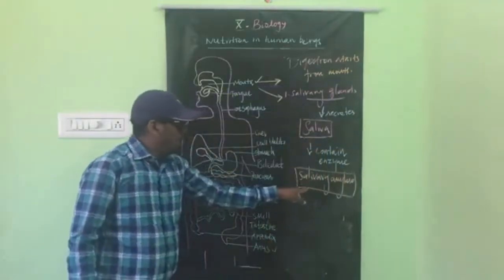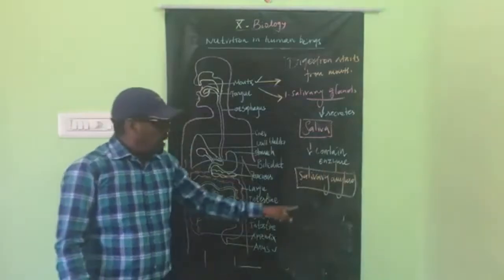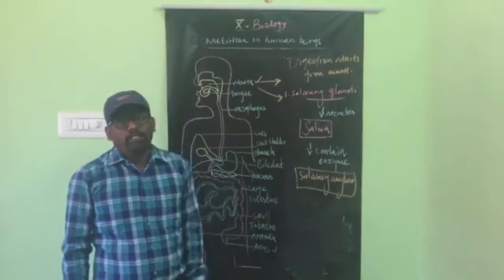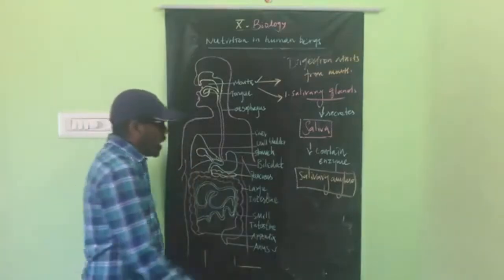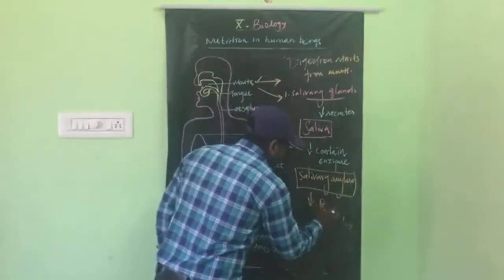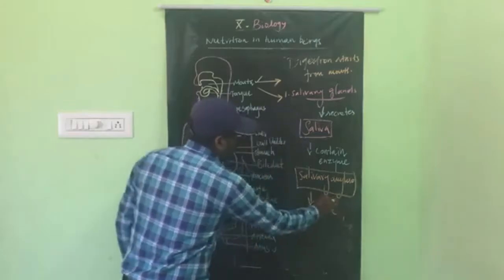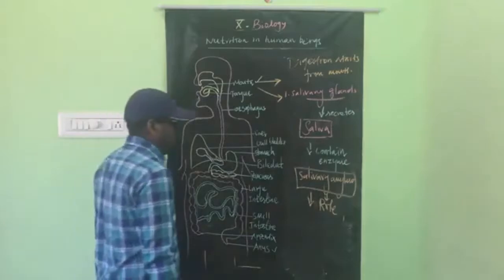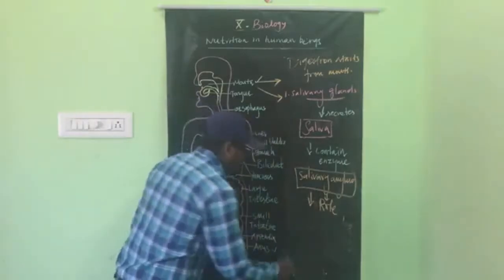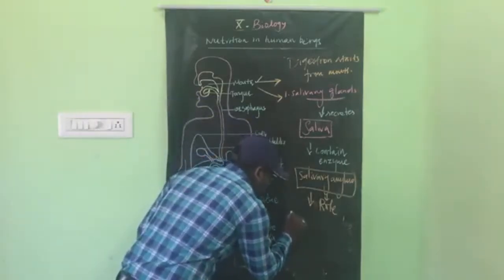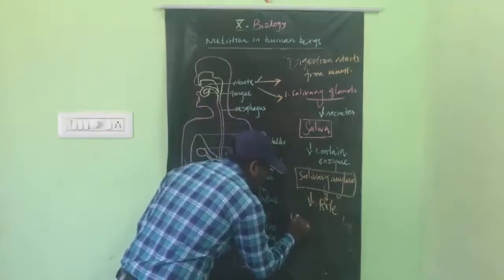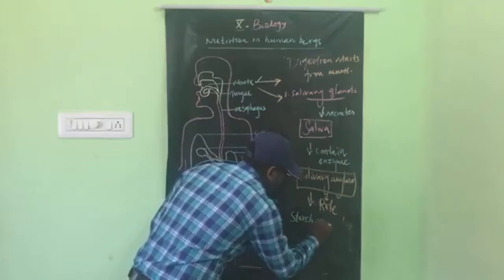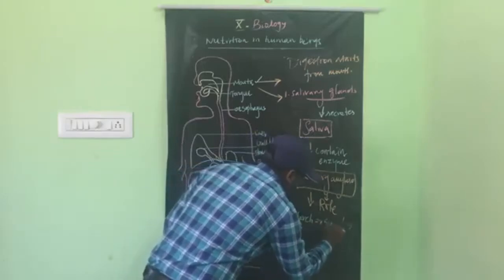So the saliva contains an enzyme or biocatalyst called salivary amylase. Now, what is the role of salivary amylase? The salivary amylase breaks down the carbohydrate or starch into sugar molecules.